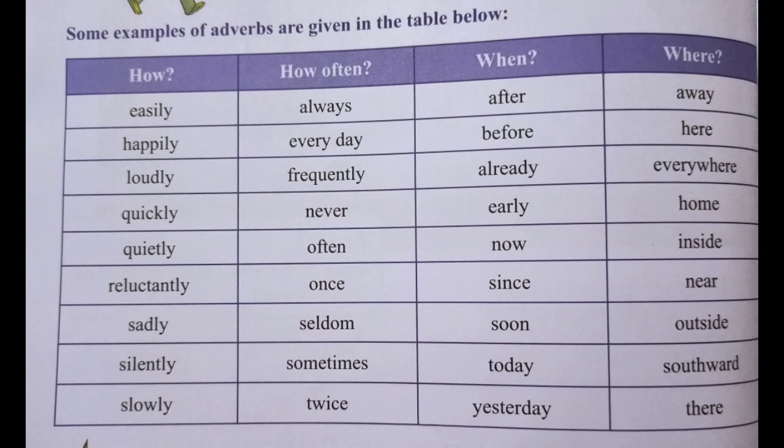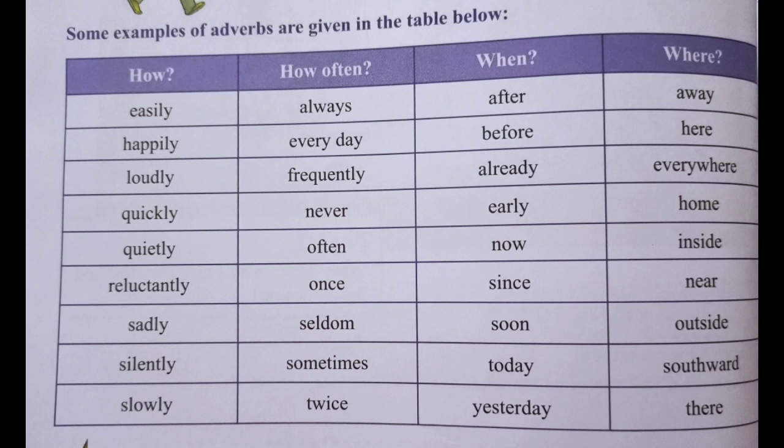Now, how often? When we have to know about the number of times things are happening. Suppose you have to know how often you go to school, you say always, every day, frequently. How often do you visit that place? You say never, often, once, seldom, sometimes, or twice. And when we have to know the timing of anything, suppose, when will you come here? You can say after this lockdown, before the lockdown, already, early, now, since, soon, today, yesterday.